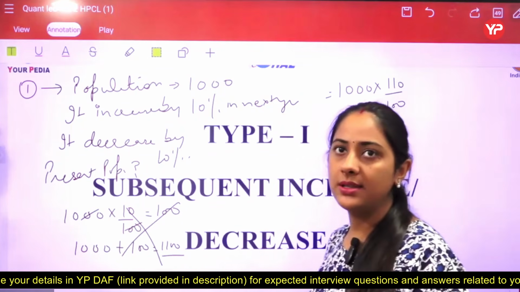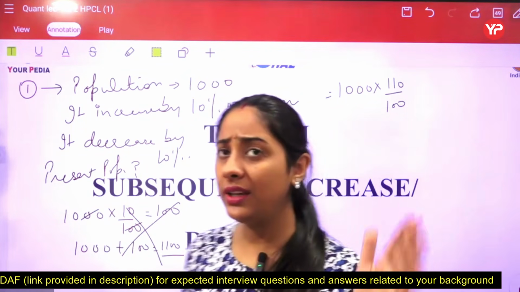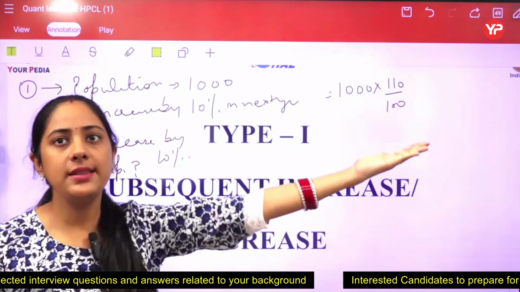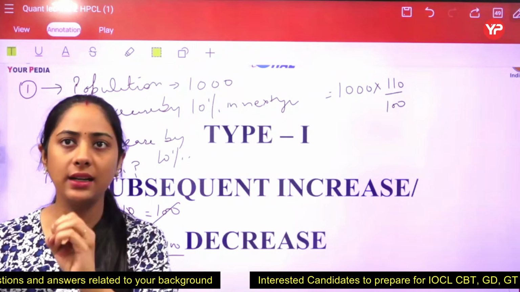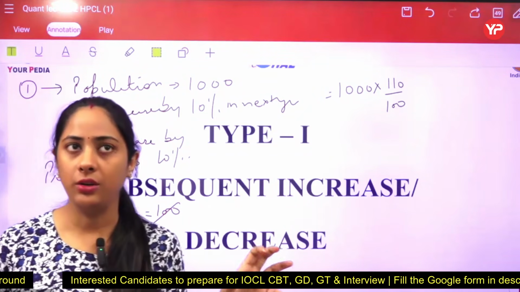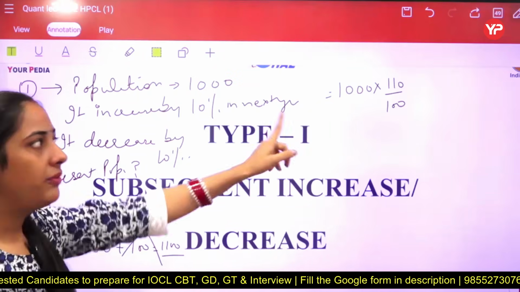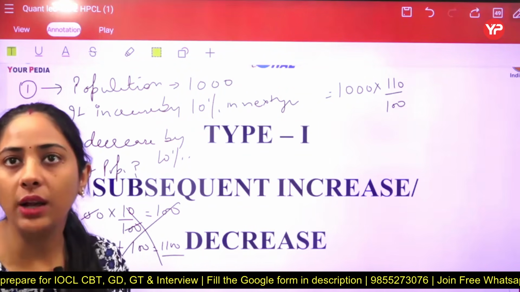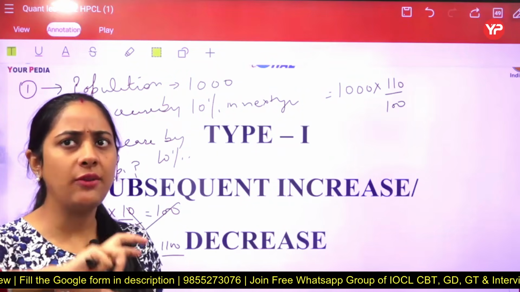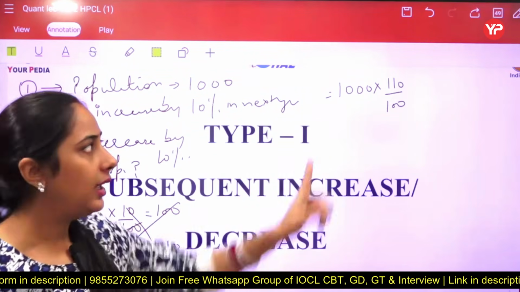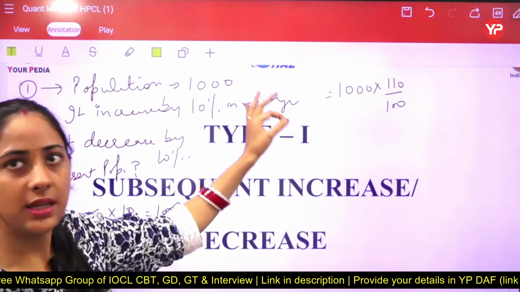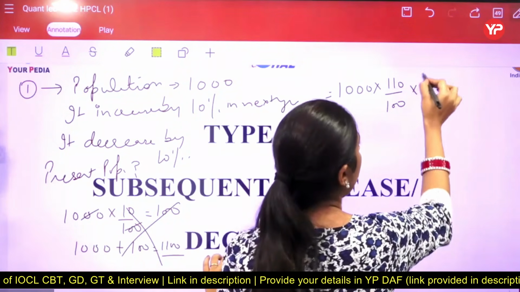Always the things are 100%. So according to that, if an increase is there you just have to add the number to the 100%, and if a decrease is there then you just have to subtract that number from the 100, we can say, always. Now we do not have to calculate the answer right now, but whenever there is a continuous change we just have to apply it in a single line. Like again we are getting that a decrement is happening by 10%, then we are going to apply 90% here.